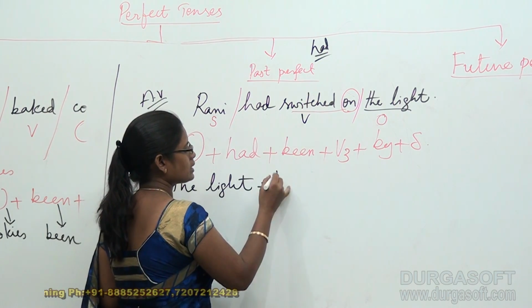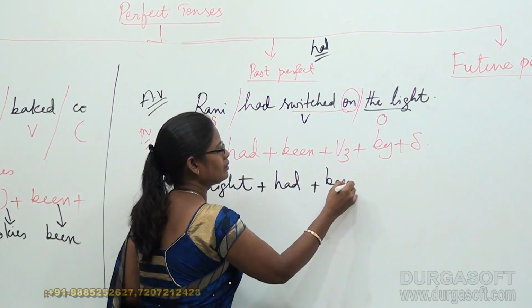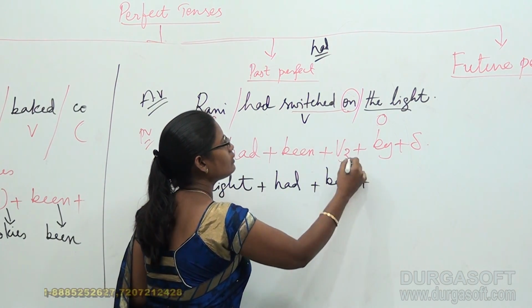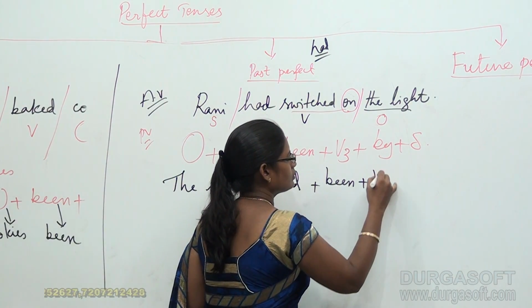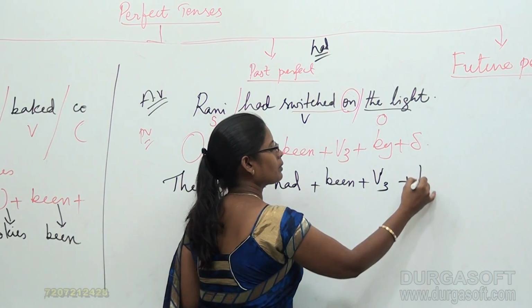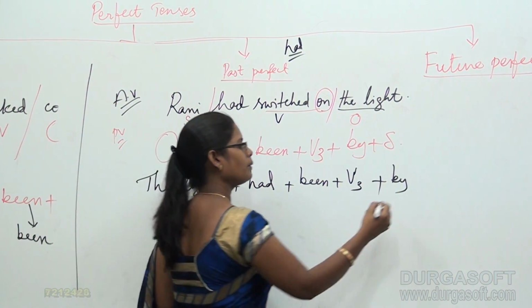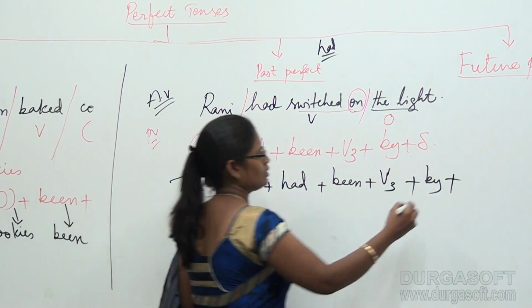Okay, plus had plus been and plus V3. What is the V3 for switched? Obviously switched. V3 plus by plus subject. What is the subject here? Rani. Good.